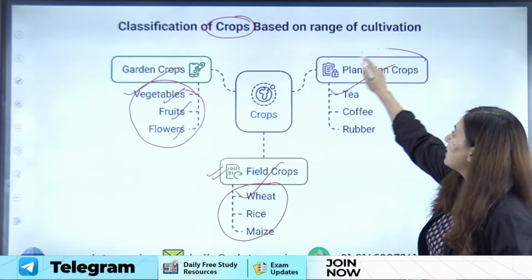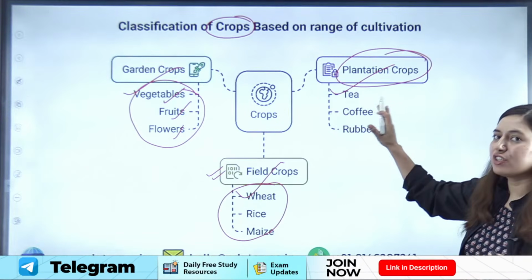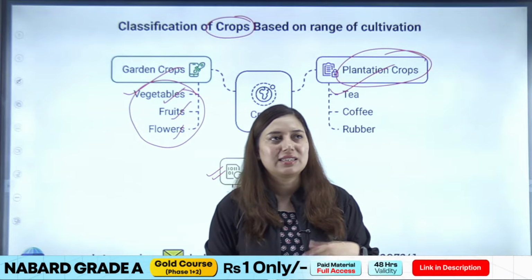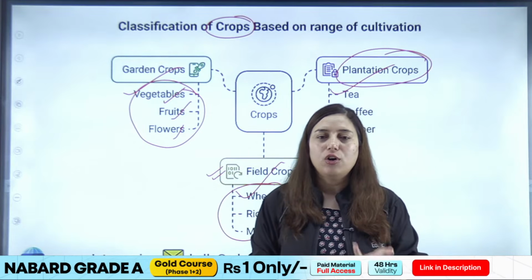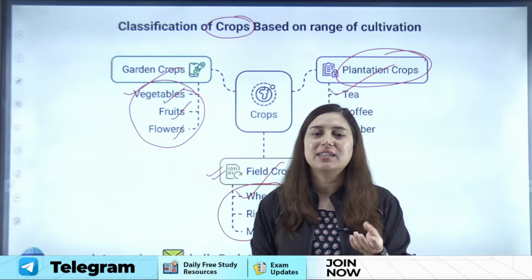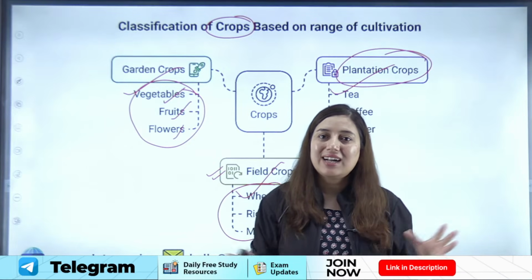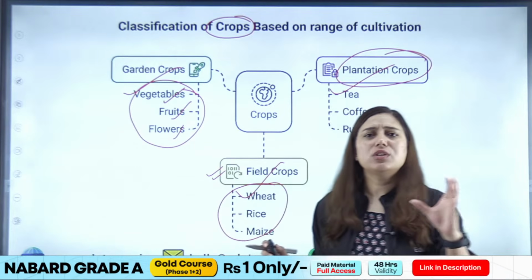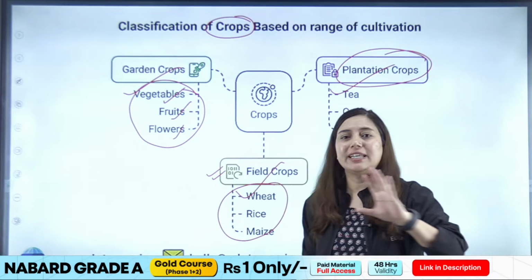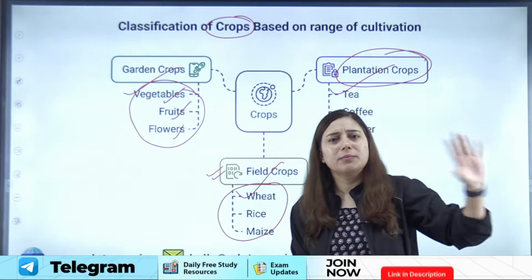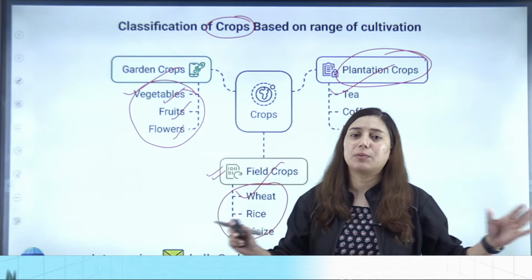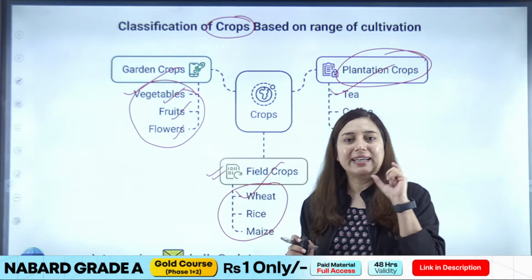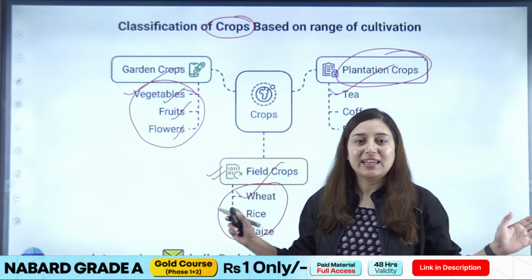Now, there are some crops which are called plantation crops. Students, let's understand this with the example of tea plantation. You might have seen, for tea plantation, a large estate is used, like a large area is used, right? आपके छोटी छोटी जगह पे या फिर फील्ड में आपके टी प्लांटेशन नहीं होते हैं, बहुत बड़ा एक लैंडस्केप होगा जहां पे आपकी पूरी टी प्लांटेशन की गई होगी. So such crops are called plantation crops, which are grown on a very large area.